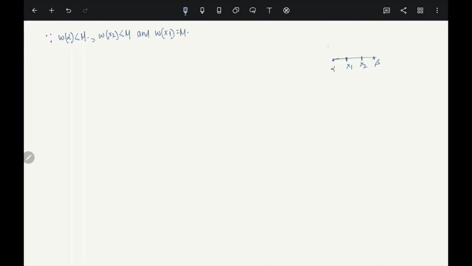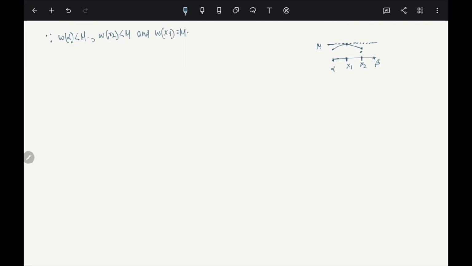W is less than M. So let's say this is your M, height is M. This is the M line. At the point alpha, W is less than M. At the point x2, W is less than M. So somewhere here, at the point alpha, here at the point x2, and at the point x1 it is equal to M. So basically it does this, right? Minimum, that's the minimum it had to do.